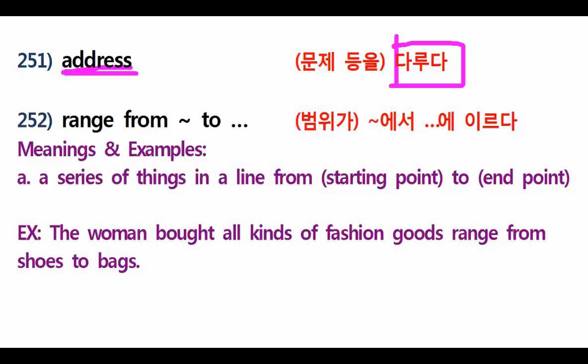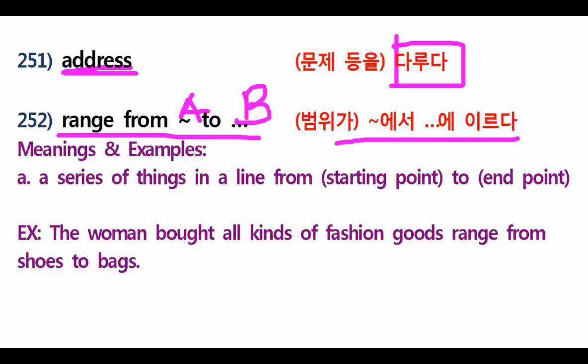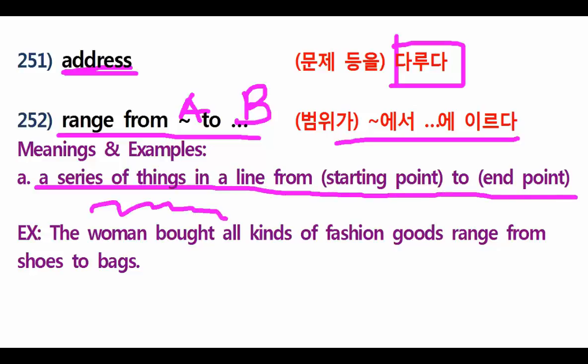Next, let's go for range from. Usually range from A to B. Understand? Here, it means like this: this is a series of things in a line from starting point to end point. Understand? This is a series of things. Okay, my example, you can see.